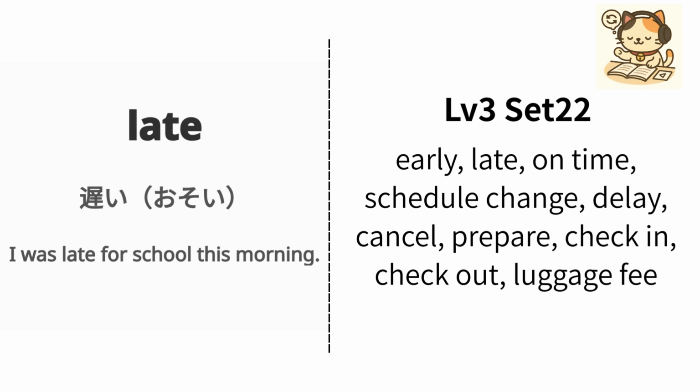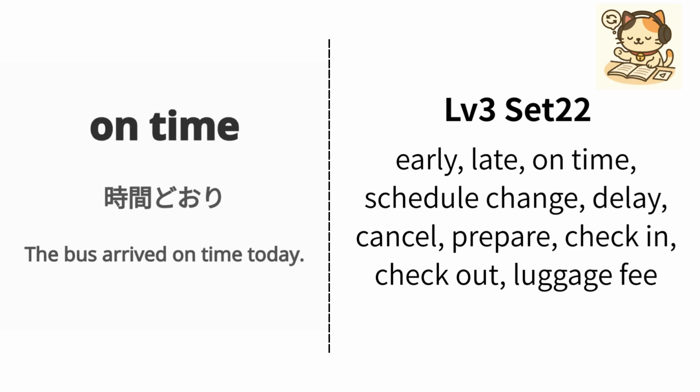English is late. Japanese is 遅い. Example, I was late for school this morning. 私は今朝学校に遅れてしまいました. Repeat, late, late.